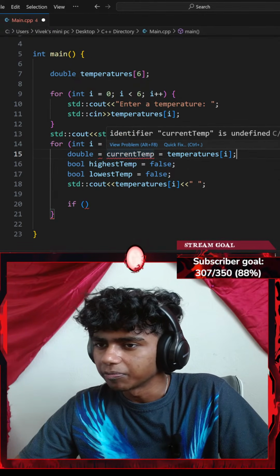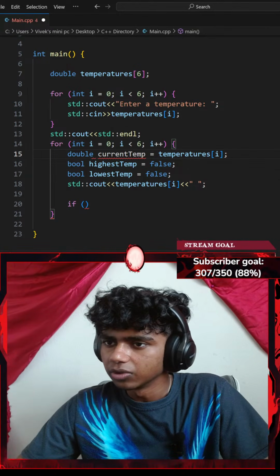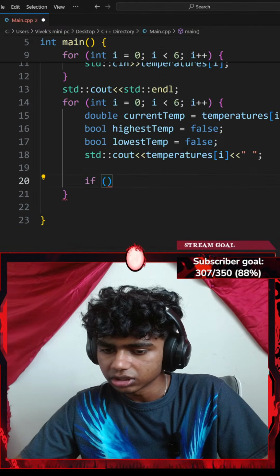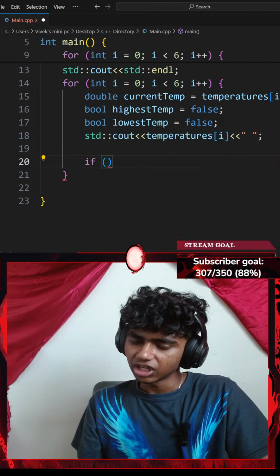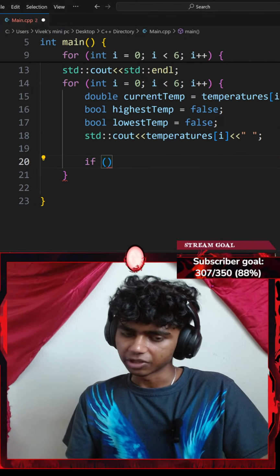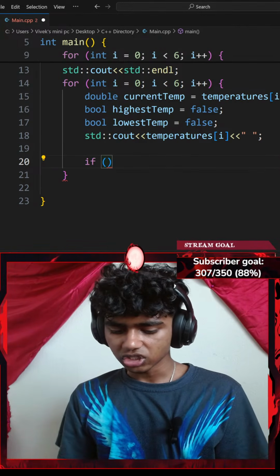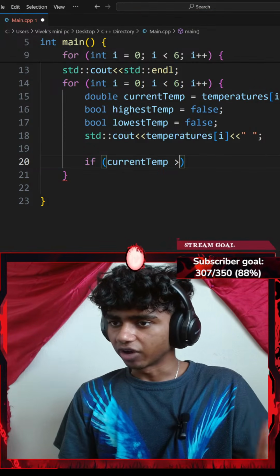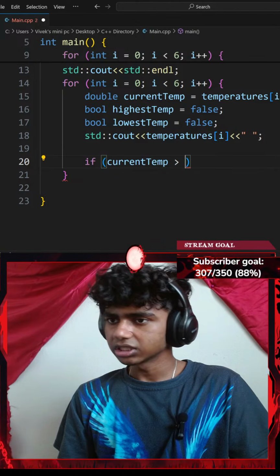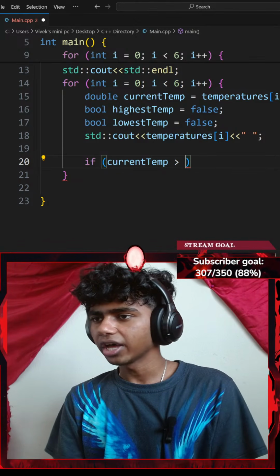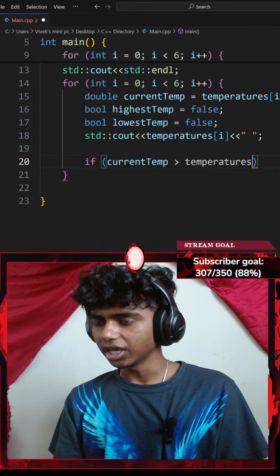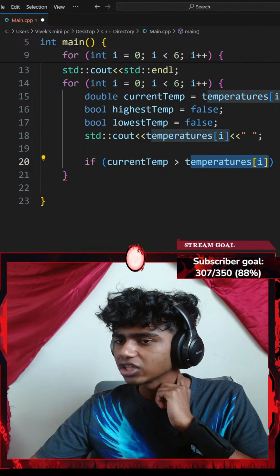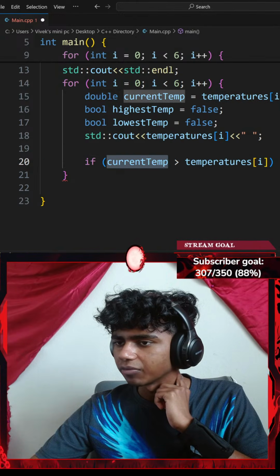Okay, current temp. So a double current temp. There we go. So the standard print uses the advantage of the standard format library from C++20. Oh, I see. Okay, so if my current temperature is greater than my temperature at index of i, I think I did it opposite. If my temperature at index of i is greater than my current temperature.